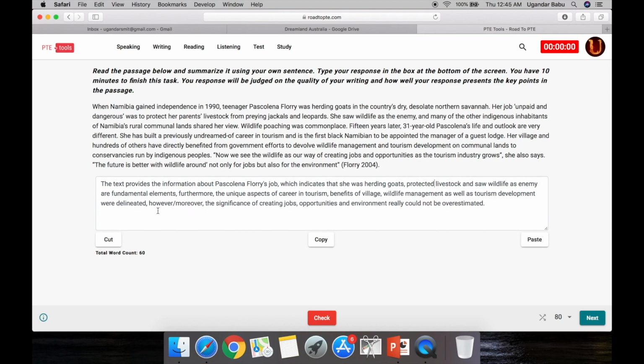And here if the sentence is followed by the previous sentence, use moreover. If it is opposing the previous sentence, then use however. Here because of wildlife and tourism development, jobs and opportunities were created. This is a supporting point, so use moreover. If it is spoiled by wildlife, then mention however. For example, wildlife destroyed the entire city. However, the jobs and opportunities are created. So this is how you should use the linking words appropriately.